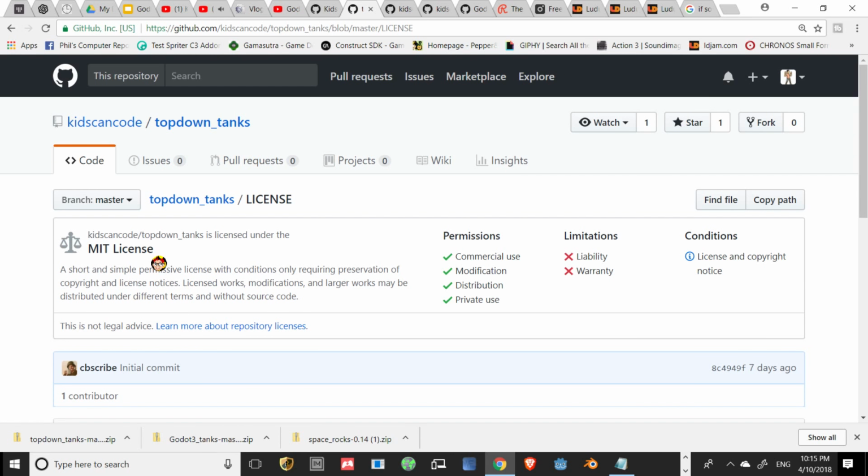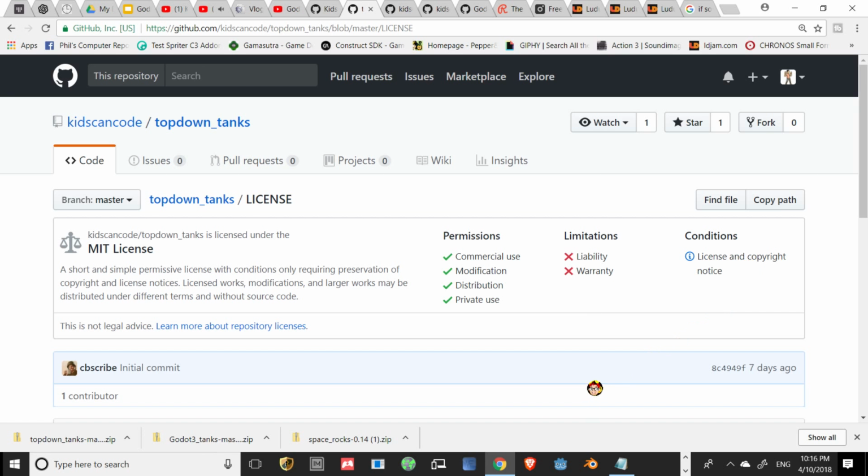The MIT license is basically like Godot's: do whatever you want with it. Hopefully nothing illegal, but ideally you can do whatever you want. You can use it commercially, so we could sell whatever. Guys, if you put this game together and you want to sell it, caveat, please make sure it's a good game. Anyway, modification. We are going to mod the heck out of this, more than likely. Distribution, fantastic. And private use. Then limitations, liability, warranty, and this is a big one, conditions: license and copyright notice.